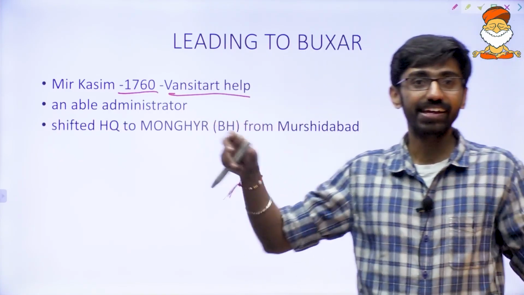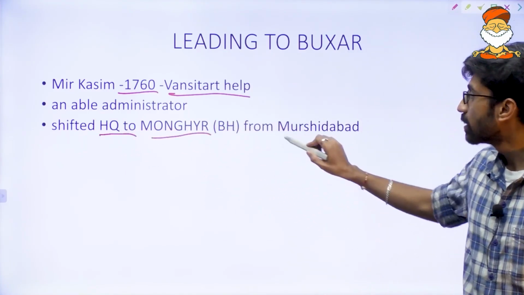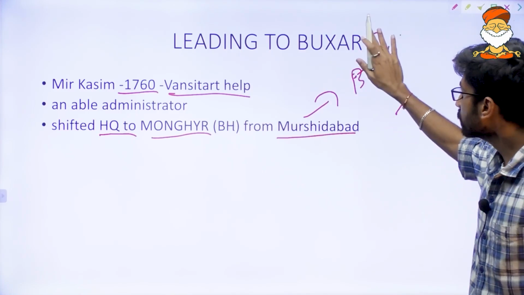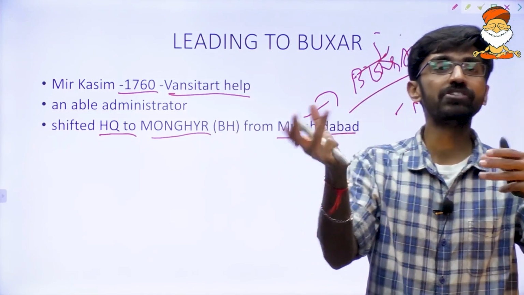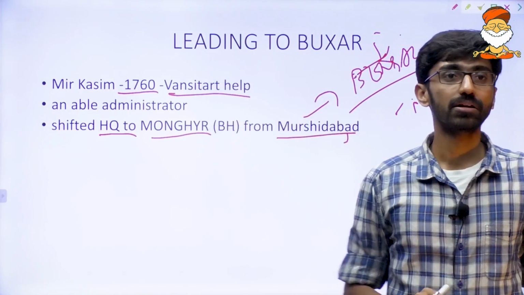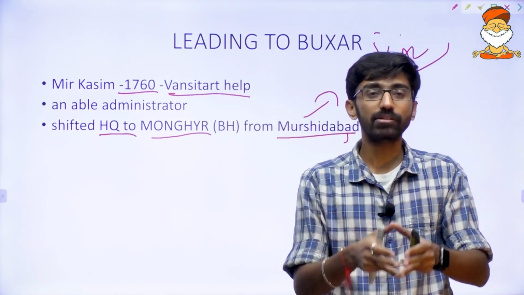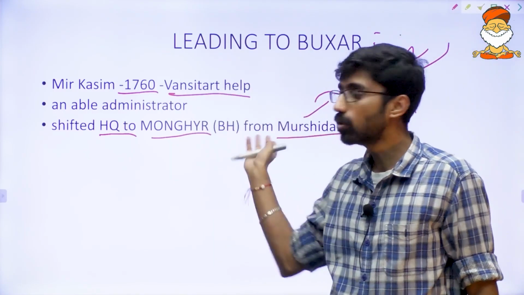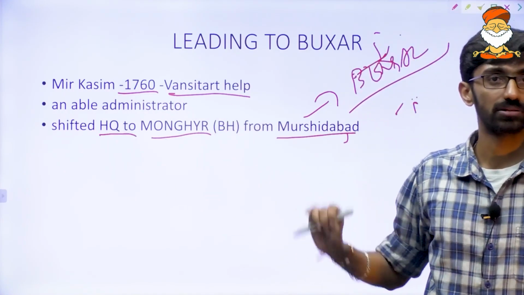So now he is an able administrator. He shifted headquarters to Monghyr, that is in Bihar, from Murshidabad. Murshidabad was in the Calcutta region, that is Bengal. Why is he shifting the headquarters? Because in Murshidabad there was a lot of British interference. They kept interfering in his administration, so he wanted to stay away from the Britishers. So he shifted the headquarters to Monghyr, in Bihar.